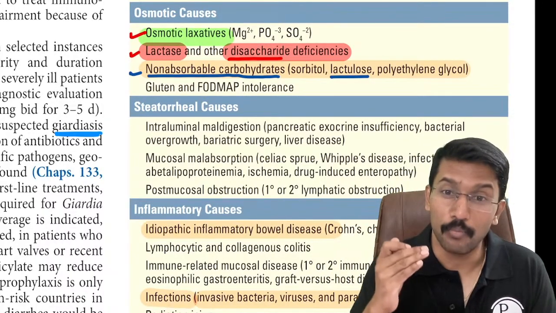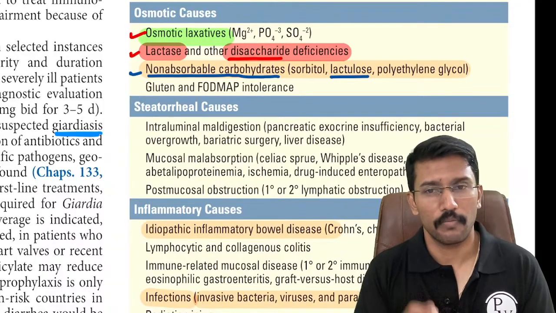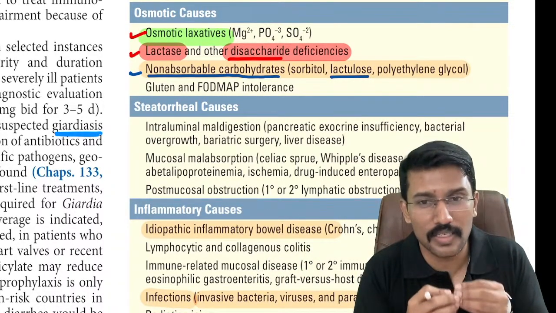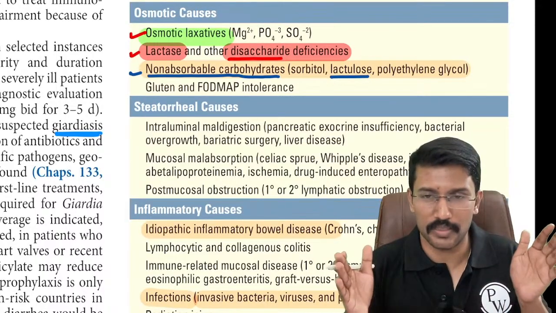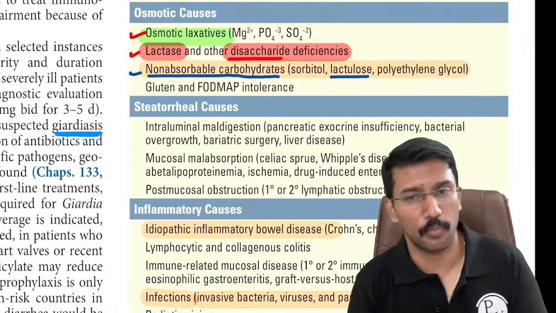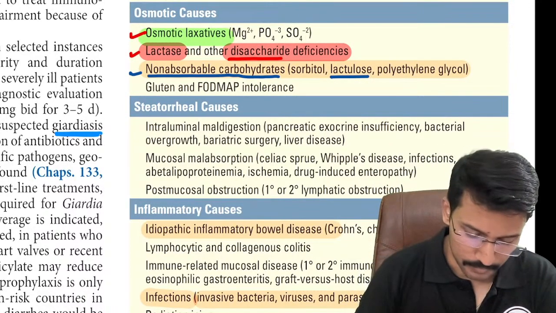So if you have to reduce ammonia levels in those patients, we have to increase the bowel movement so that the food does not stay a longer period of time in the intestine. So we basically want to reduce the transit time. For that reason, we use lactulose whenever we have patients with hepatic encephalopathy.